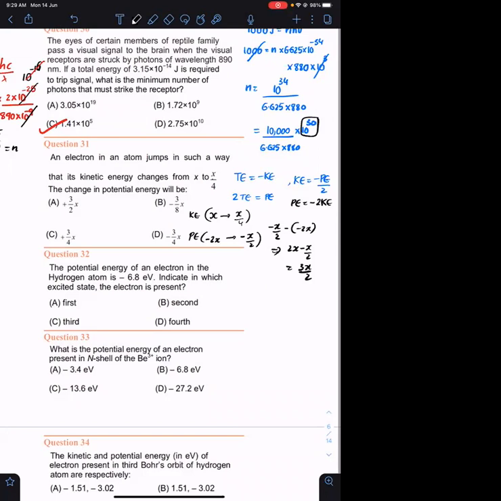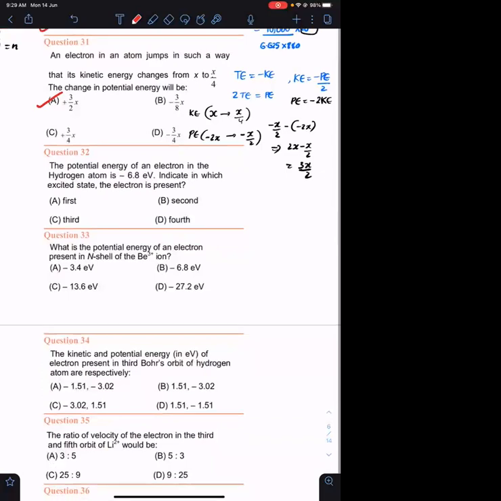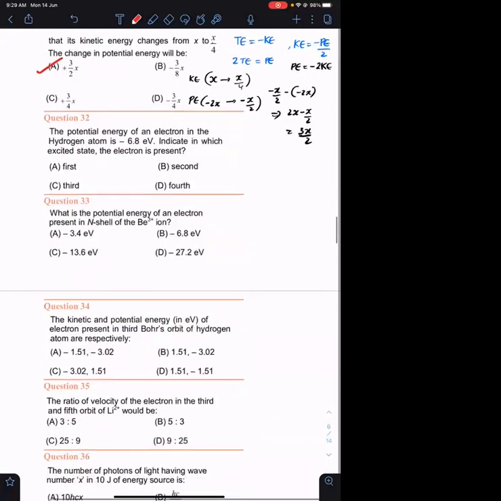Okay, same question we have discussed. So you even remember the answer, you could have ticked it. Okay. This is also, I think we have discussed, 32 or 33. We discussed both of these.